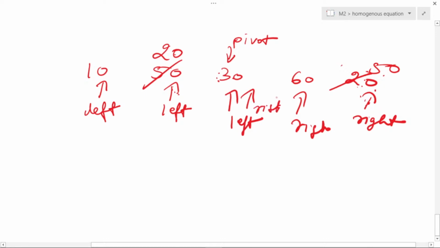When your left and right are at the same position, you can say that I have fixed the pivot element. So मेरा जो pivot element है उसको मैंने fix कर दिया है। 30 के आगे जो भी elements हैं, check it is less than 30. 30 के बाद जो भी elements हैं, they are greater than 30.